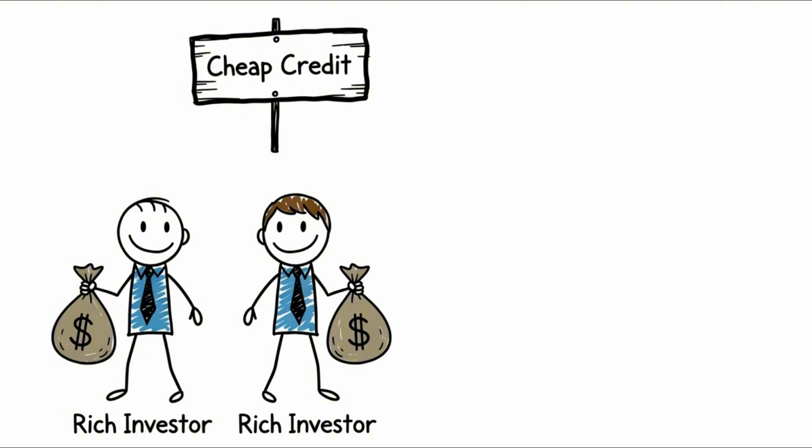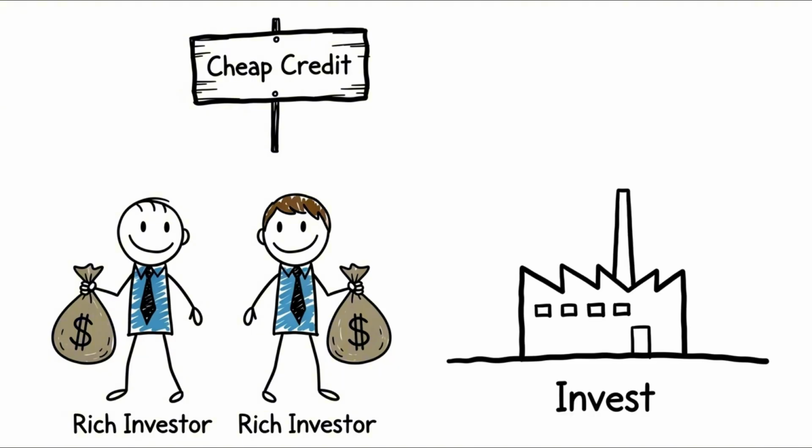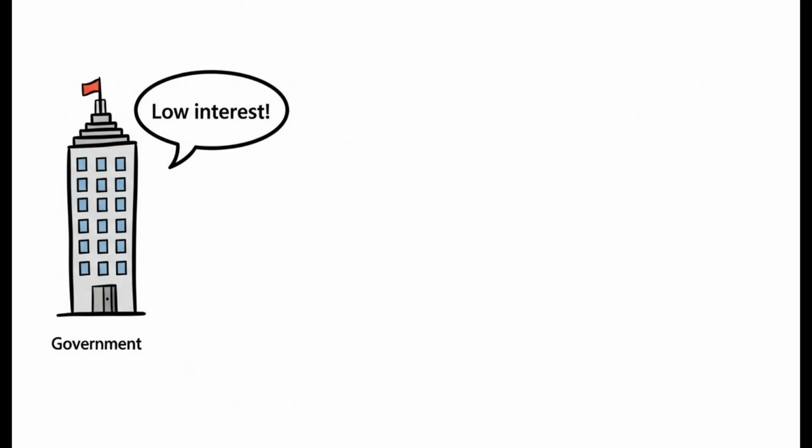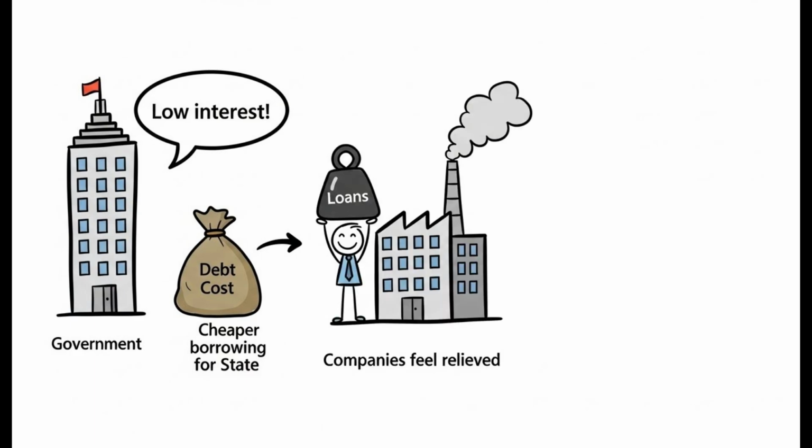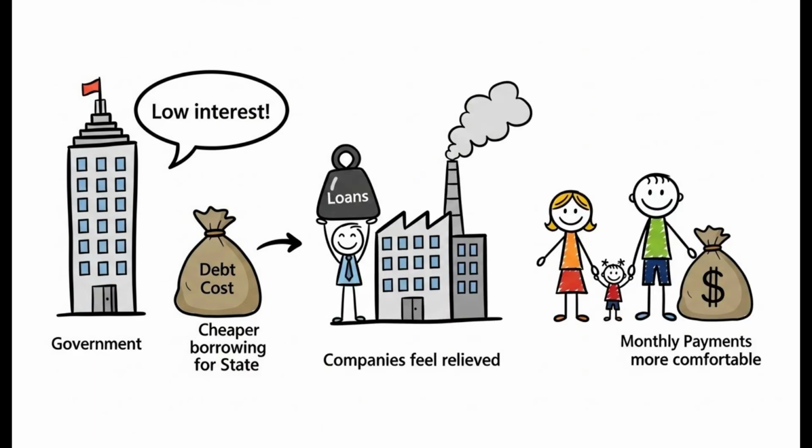When credit is cheap, taking loans becomes easier and it ensures more rich people invest. This means more employment. To reduce the debt burden. When interest rates fall, the state borrows at lower cost, companies' burdens decrease, and households are more comfortable.